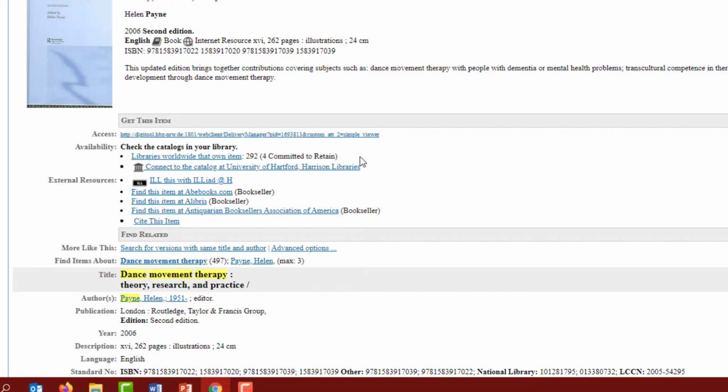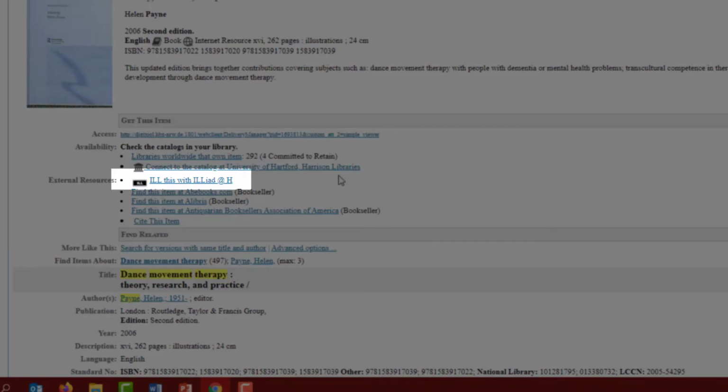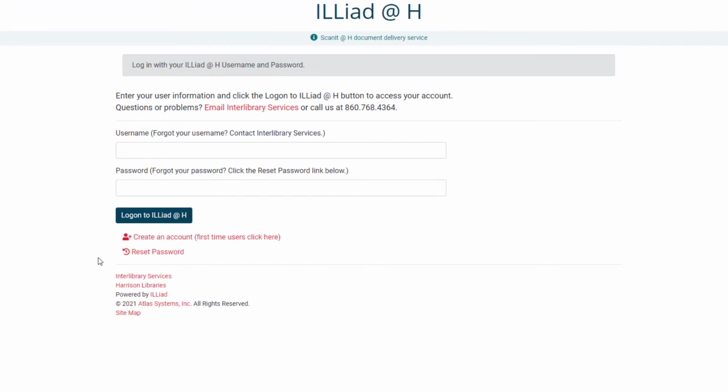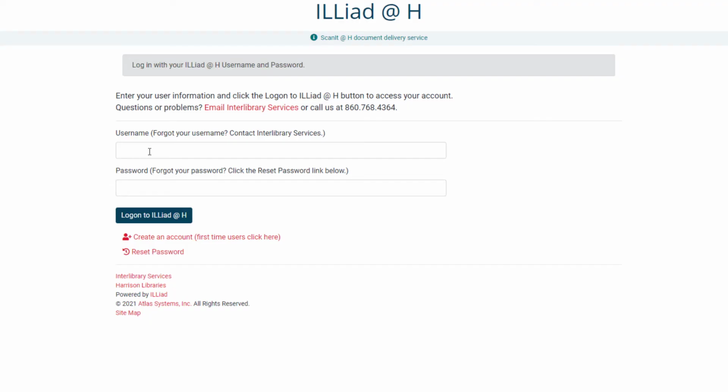Once you find what you need, you can request materials to be delivered here through a free interlibrary loan service. To do so, click the link to ILL this with ILLiad at H. If it's your first time using ILLiad, you'll need to set up a free account. Otherwise, log in with whatever username and password you created the first time.